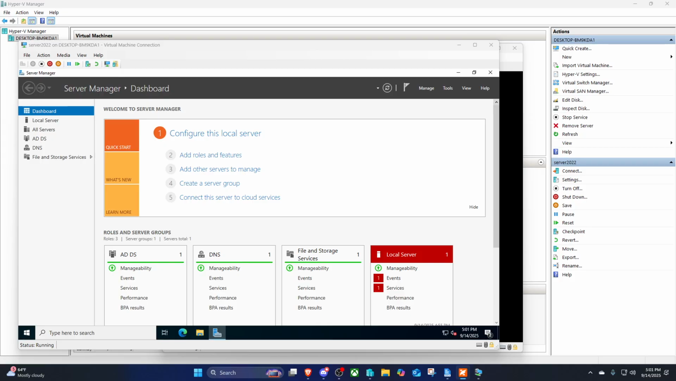Imagine you're in a school and your teacher makes rules like no phones in class. Those rules apply to every student in the class automatically. If a new student joins, they follow the same rules without the teacher repeating them. That's exactly how group policy objects work.